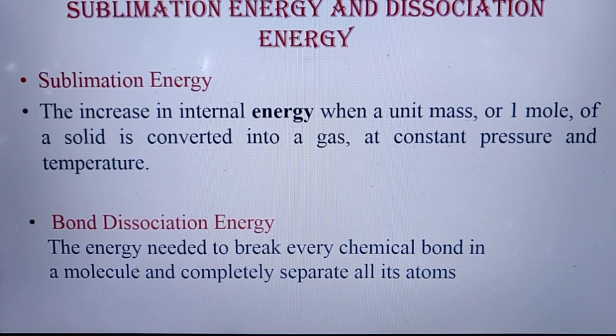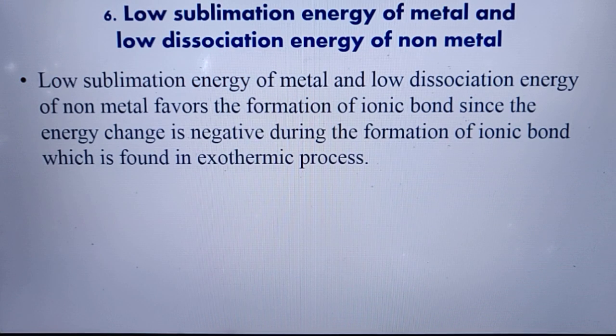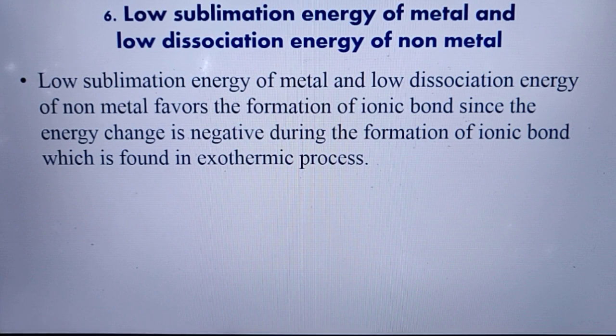Now how do this sublimation energy and bond dissociation energy help in the formation of an ionic compound? So what should be the value of these? Low sublimation energy of the metal and low dissociation energy of the non-metal favor the formation of an ionic compound, since the energy change is negative during the formation of an ionic compound, which is an exothermic process.